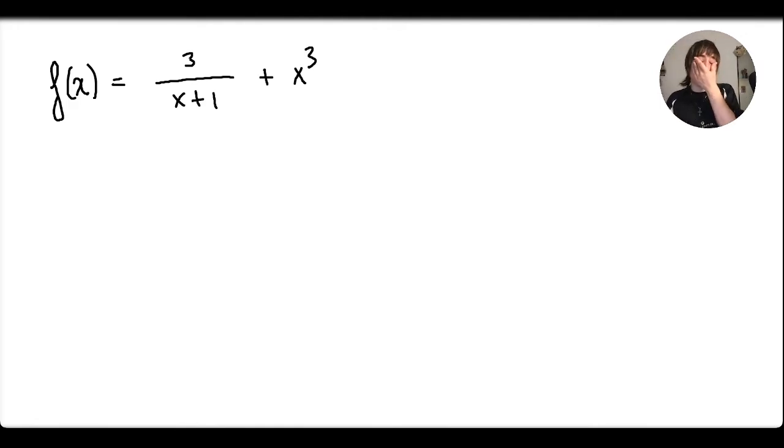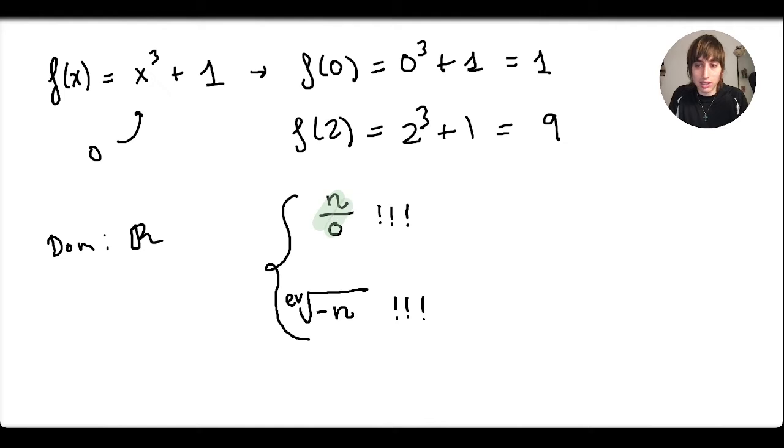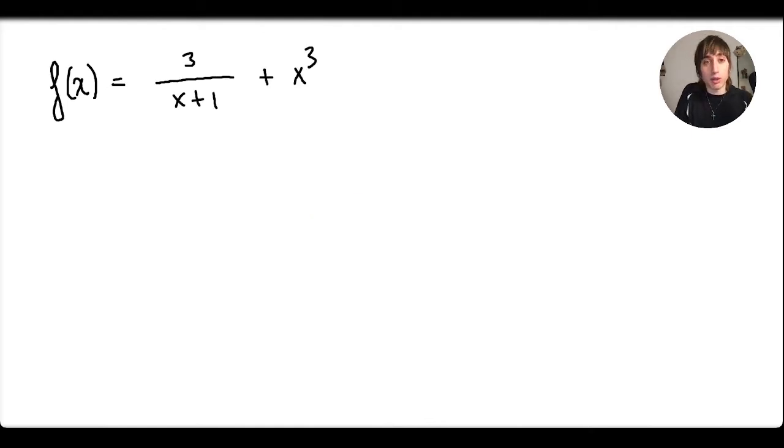So, what would happen if you had a function like this: 3 over x plus 1, plus x cubed. If I'm studying the domain of this function, I need to realize which inputs I can give it. In general, the domain is all real numbers, but here I realize that I'm facing one of these two cases. In this case, I have a division. So I've got to be very careful because I cannot divide by 0. So I'm going to study what happens when the denominator is 0, because I know that can happen. I need to avoid that.